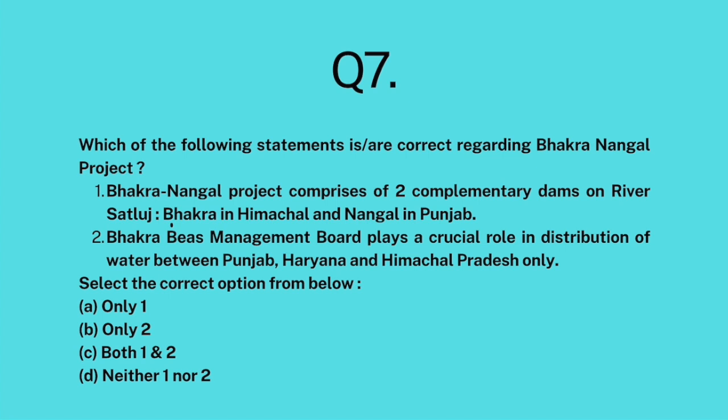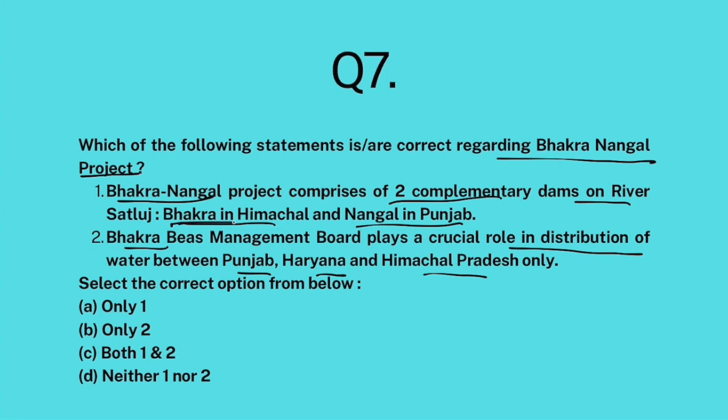Question 7. Which of the following statements are correct regarding Bhakra Nangal project? So Bhakra Nangal project comprises of 2 complementary dams on river Satluj, Bhakra in Himachal, Nangal in Punjab. Bhakra Beas Management Board plays a crucial role in distribution of water between Punjab, Haryana and Himachal Pradesh only. Okay. So Bhakra Nangal project, basically it is a project which involves constructing a big huge dam on river Satluj. Now under this project there are 2 complementary dams. Okay. Bhakra in Himachal and Nangal in Punjab. This is correct. Clear?